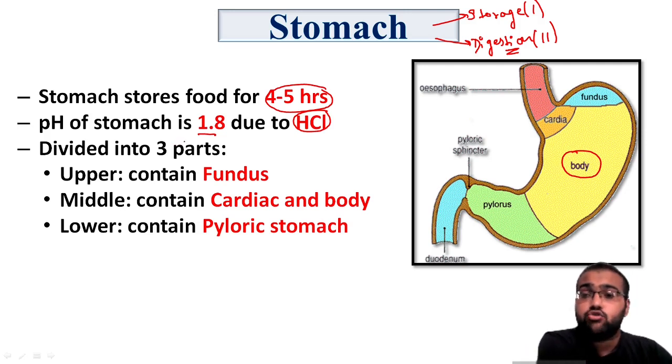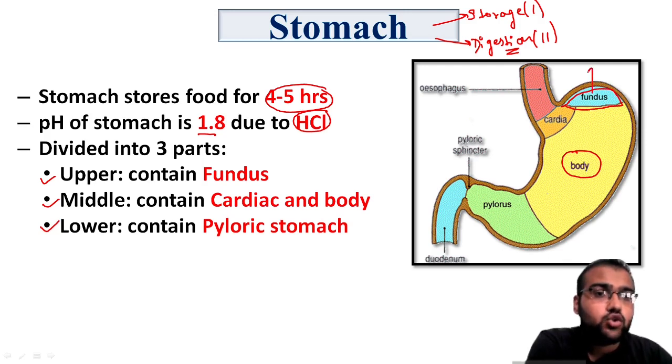The stomach is divided into three parts. The upper part contains the fundus, the middle part contains the cardia and body, and the lower part contains the pylorus. The upper part of our stomach is known as the fundus, which generally stores gases. Various gases like carbon dioxide and others are stored in this fundus part of the stomach.